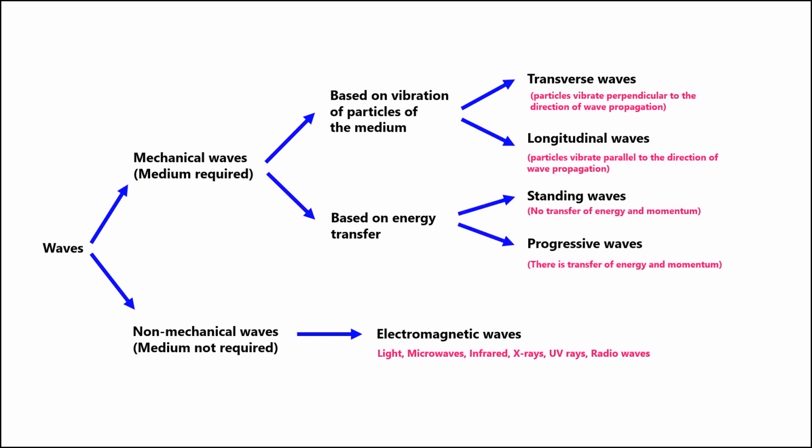Based on the energy transfer, they are classified into standing waves and progressive waves. Standing waves are those waves which transfer no energy and momentum, and progressive waves are those waves which transfer energy and momentum from one place to another. So in this lecture, we will be focusing on transverse waves and longitudinal waves.